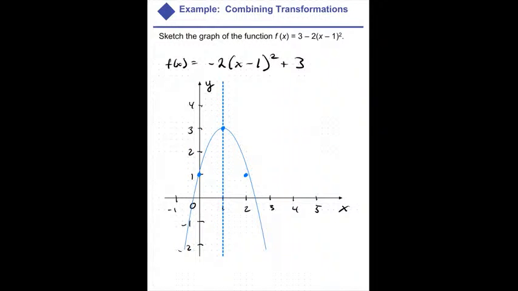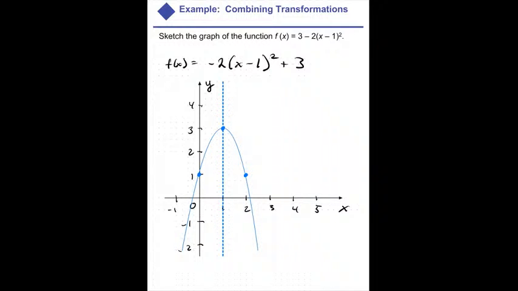Let me see. 1, 2, 3, 4, 5, 6. This one. 2, 4, 6. Closer. How about this one? Yeah, that's better. Anyway, that's the gist of it, right?